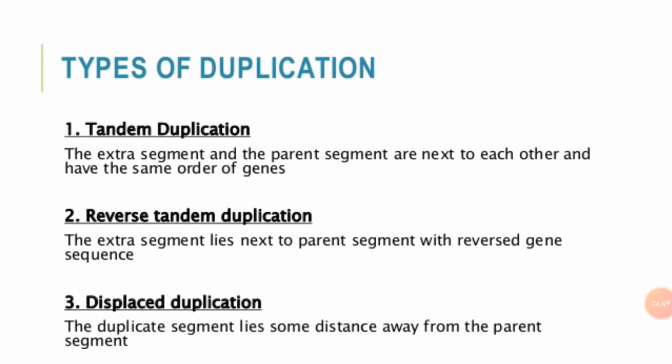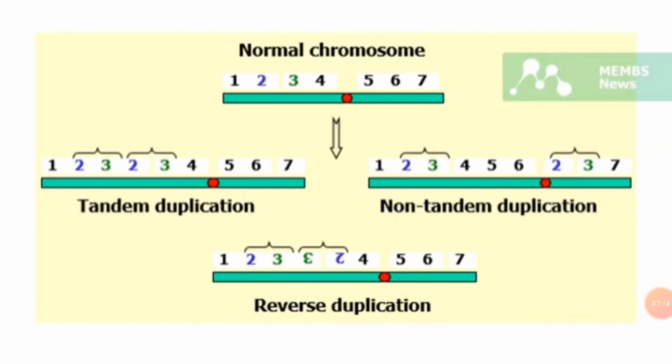Okay, in this case the duplicated region of the chromosome is not situated adjacent to the normal section. Depending on whether the duplicated segment is on the same side of the chromosome as the original section or on the other side, the displaced duplication can be termed either homobrachial or heterobrachial. Here we can see this displaced duplication, also called non-tandem duplication. Okay, this duplicated section is away from this particular normal sequence of genes.